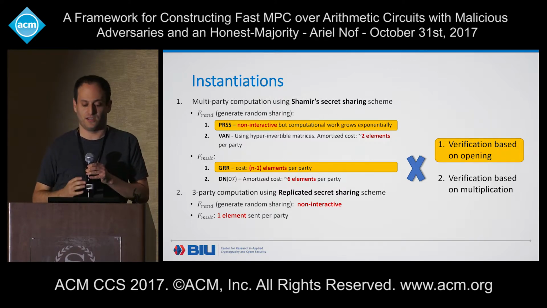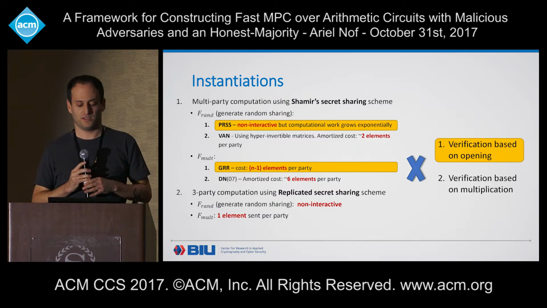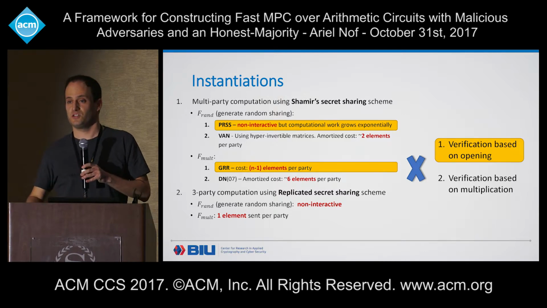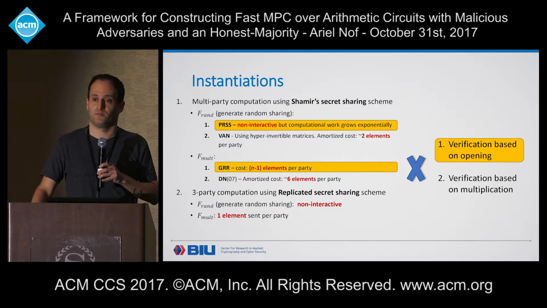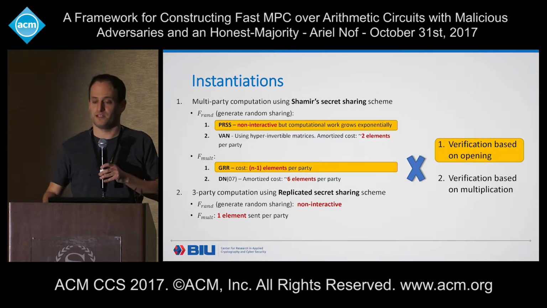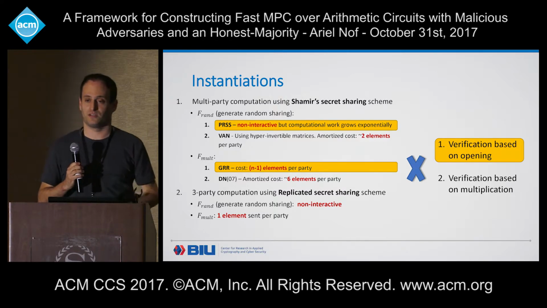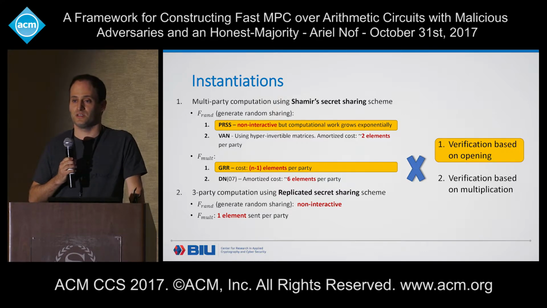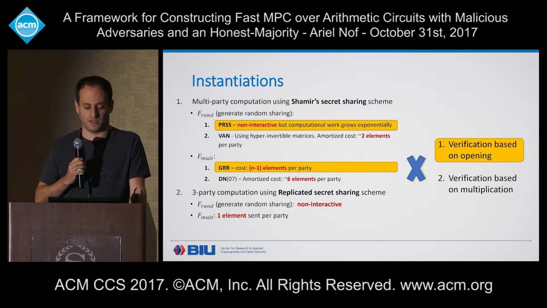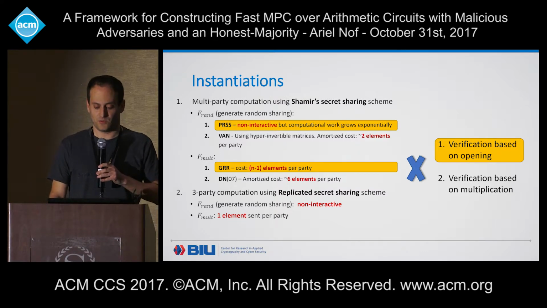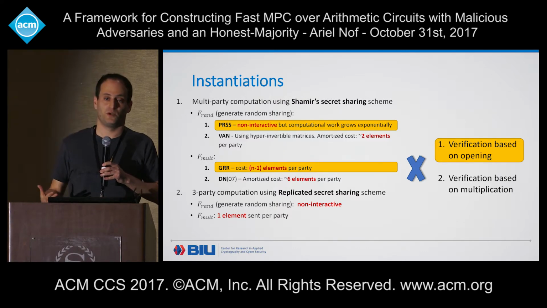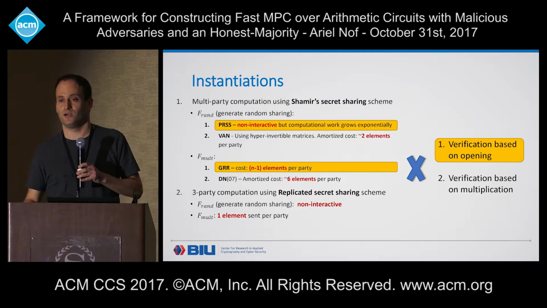In contrast, if we take the Van der Monde protocol to generate random sharings, the DN for multiplication, and the verification based on multiplication, then we have a protocol that has constant overhead per party for each multiplication gate. This is the protocol that I mentioned at the beginning, that requires each party to send exactly 42 elements per gate. Of course, for the second instantiation we can also have two protocols depending on the verification method. Now, we didn't implement all the possible combinations. We only implemented those that make sense.